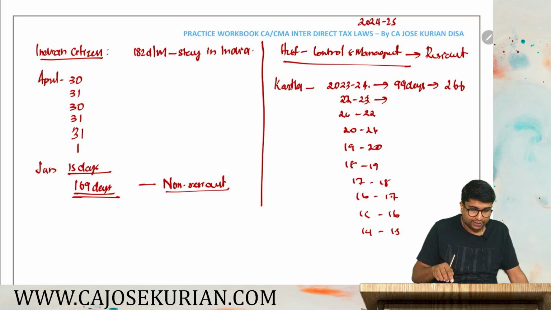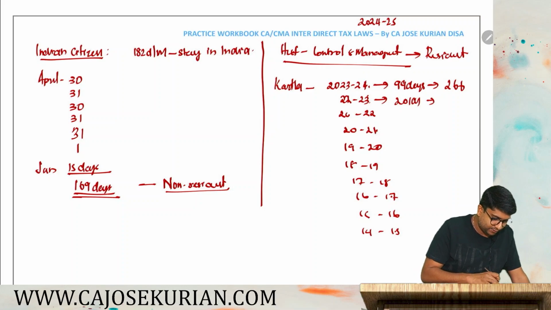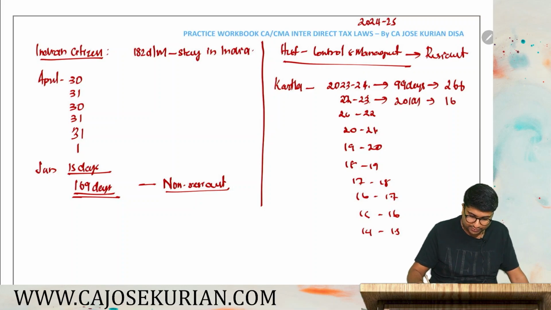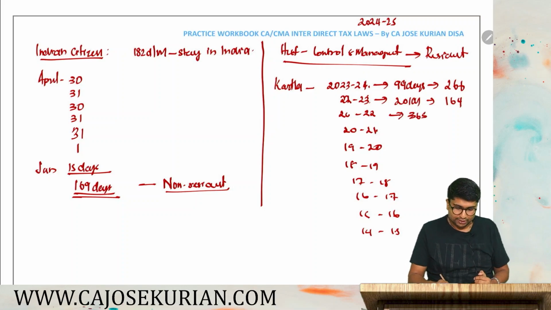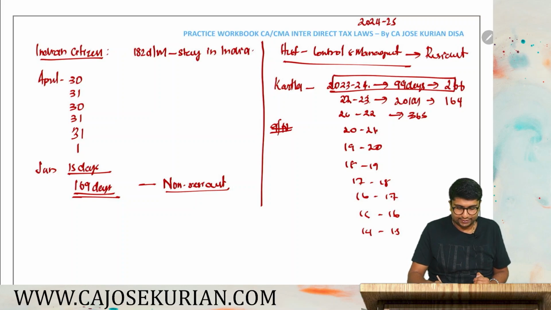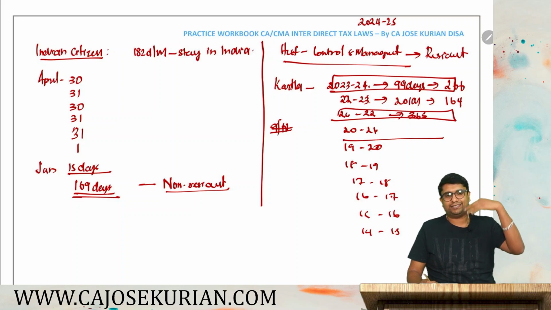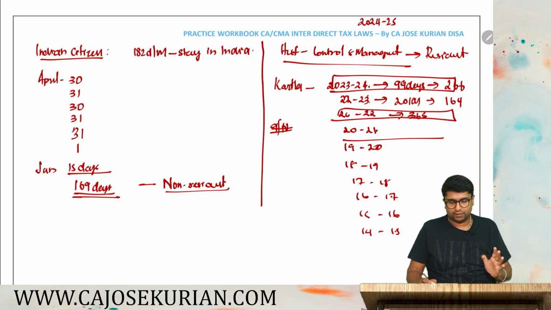Then in the year 22-23 he left India for 201 days. That means 365 minus 201, it will be 164 days he was in India. For the entire other years he was in India for 365 days. Anyways, 9 out of 10 he will not become an NR. Why? Because in 23-24 he is a resident, 21-22 is a resident. 2021 you will become a resident because the whole year he was in India. So 9 out of 10 NR is not going to happen.